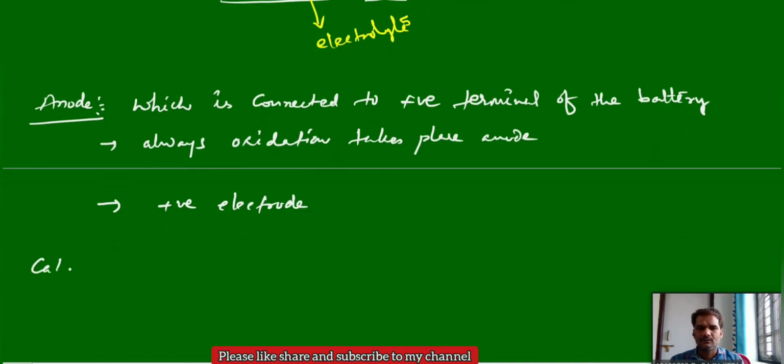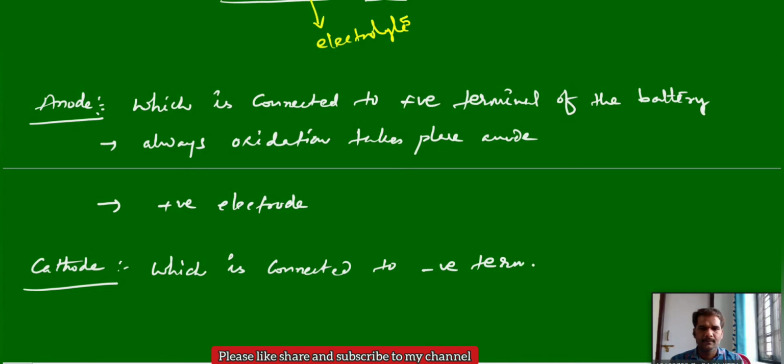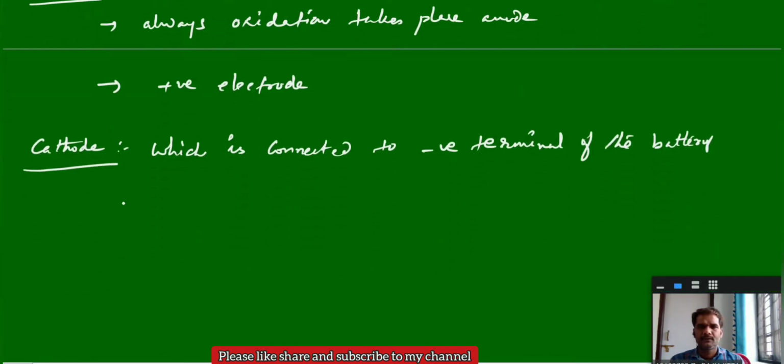And the cathode. What is the cathode in the electrolytic cell? It is the electrode which is connected to the negative terminal of the battery. Again, at the cathode, reduction always takes place.